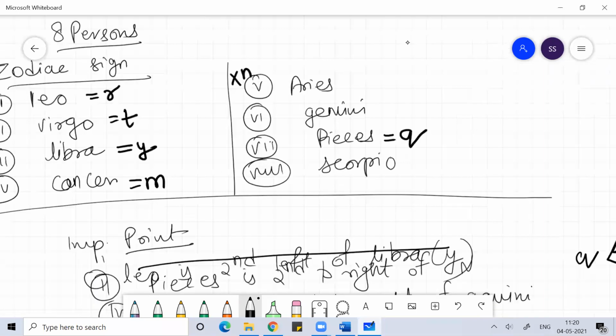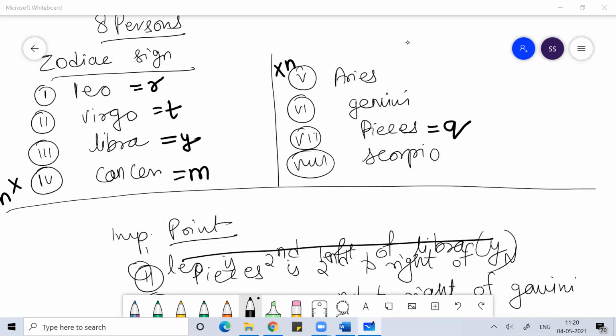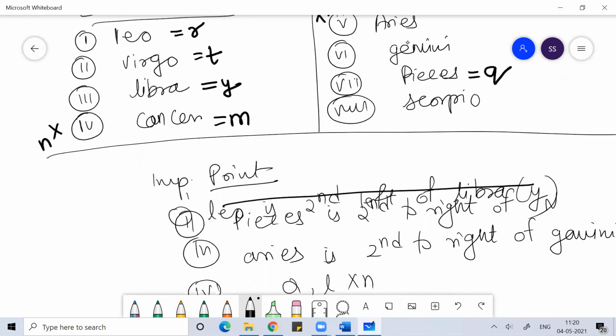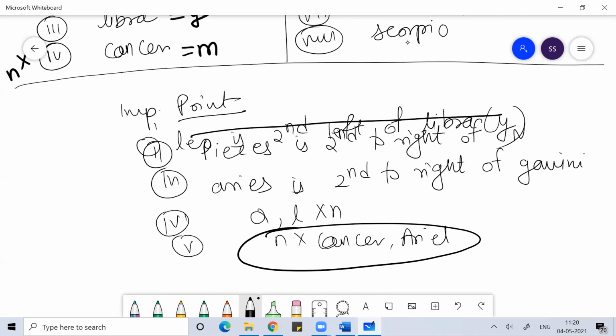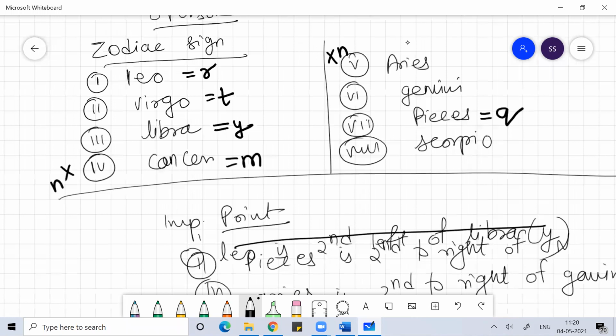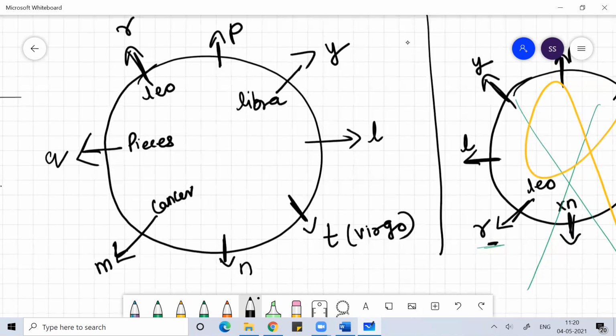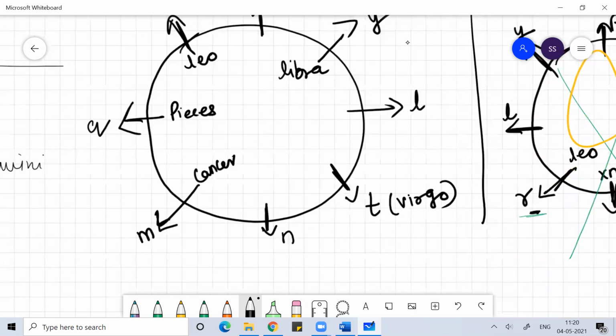So we know this part. Now the important concern is the sun sign of N. We have two options. N's sun sign cannot be Cancer or Aries, and Ariel and Aries are the same thing. So N's sun sign is either Gemini or Scorpio.